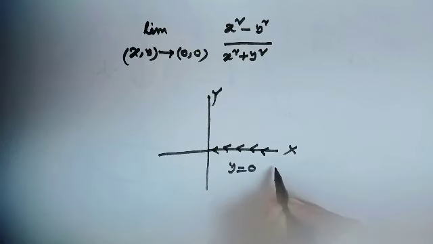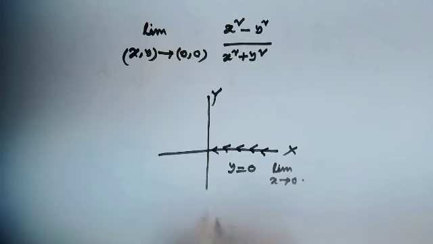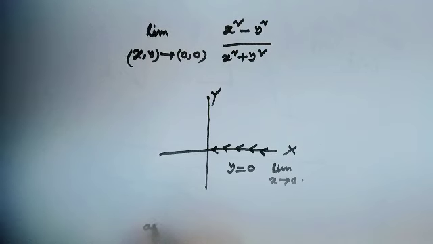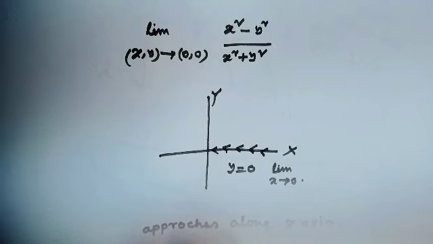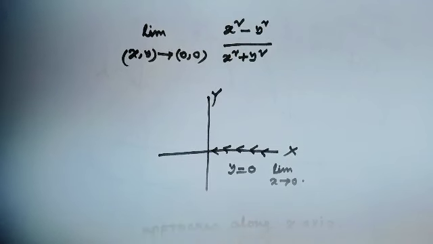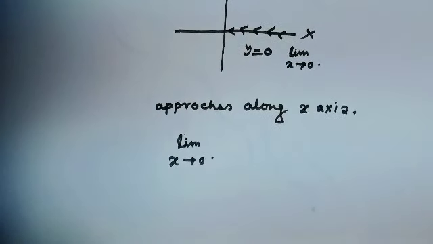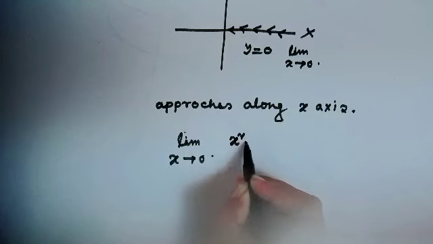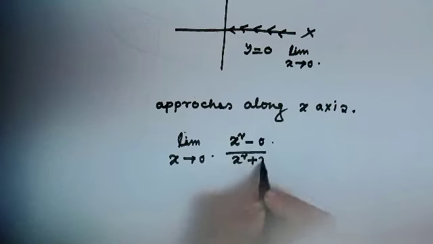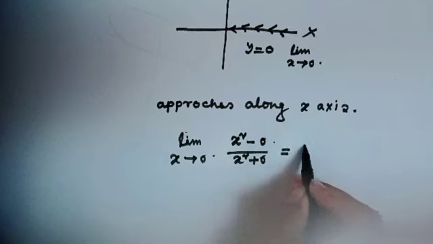Then taking the limit as x approaches 0, along the x axis, the limit is as x goes to 0 of (x squared minus 0) over (x squared plus 0). And the value will be 1.